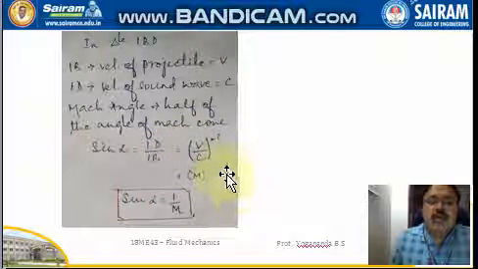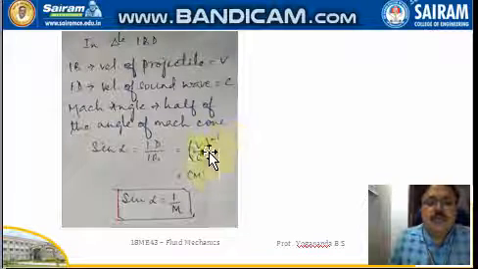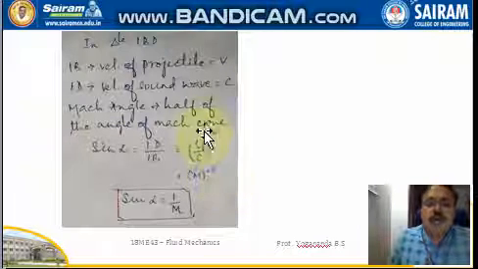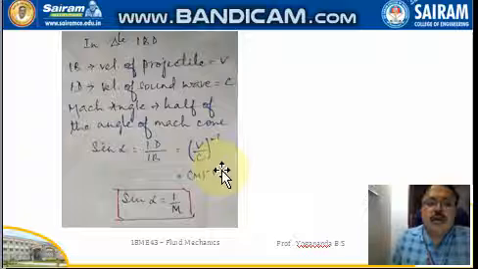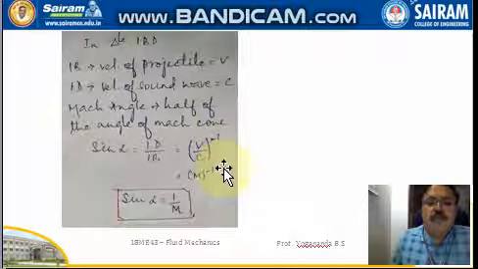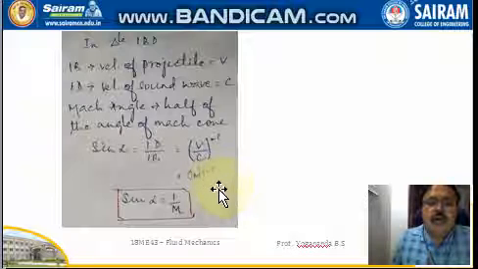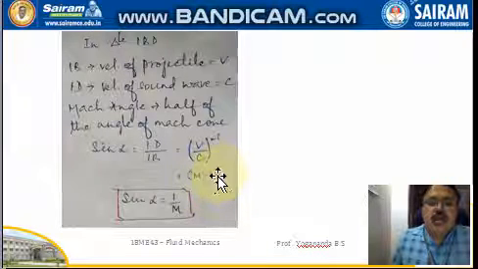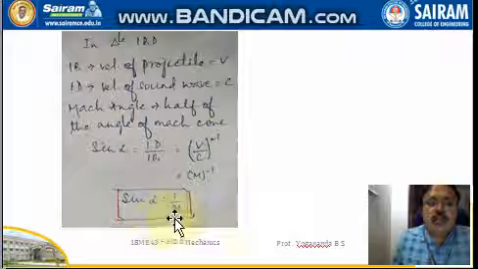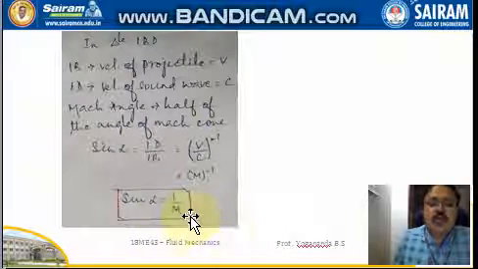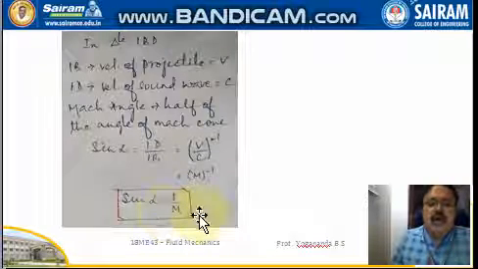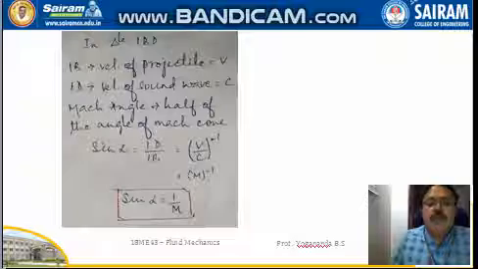That is the reciprocal of v by c, whereas v by c is the Mach number. So c by v is M to the power of minus 1. Sine alpha is equal to 1 by M. So the relationship between the Mach number and the Mach angle is sine alpha equals 1 by M.